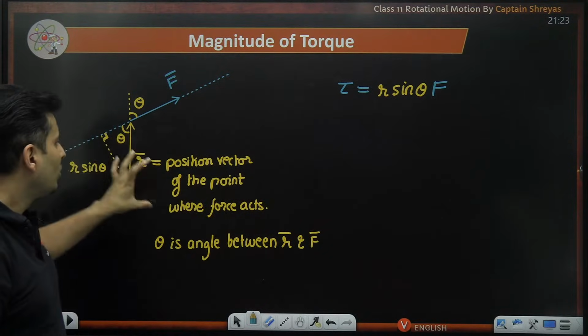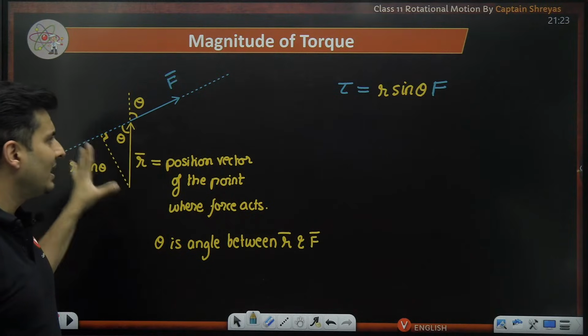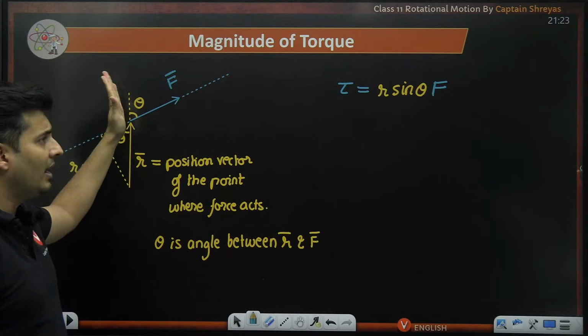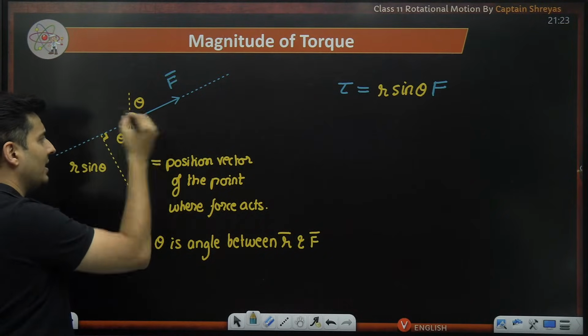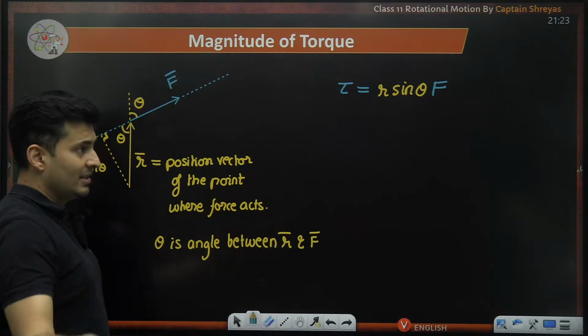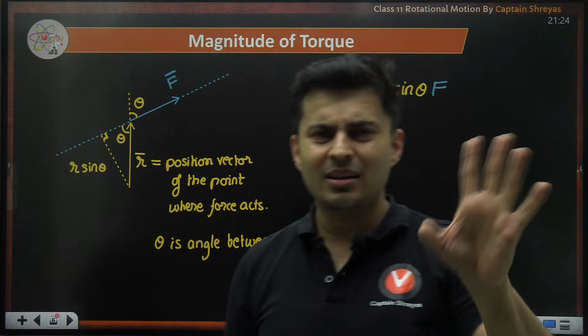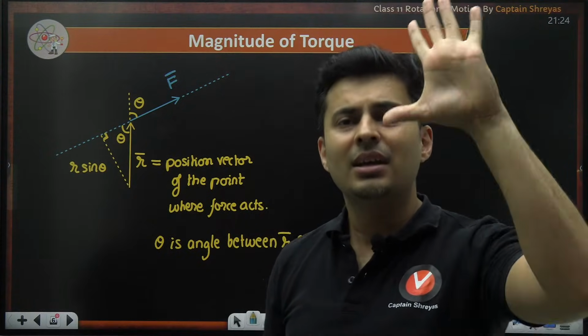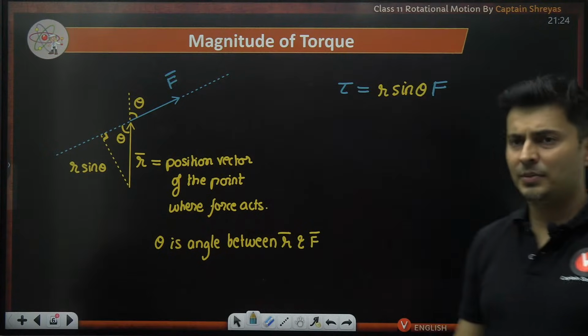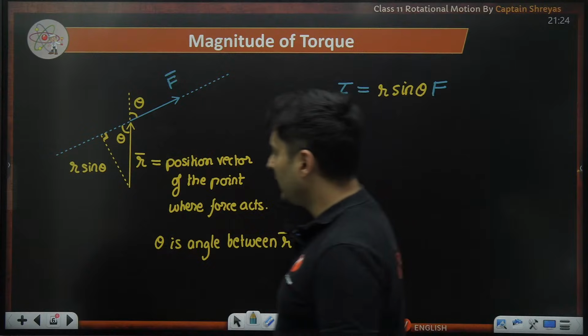R is the position vector, F is the force, theta is the angle between the force vector and R vector. Never ever choose this angle, that is not right. It will be sine of 180 minus theta, which is still, you can say, magnitude wise same, but technically do not use that. Okay? All right.